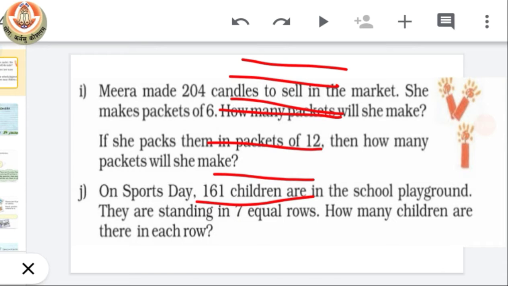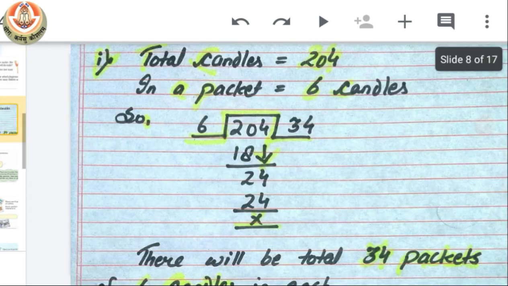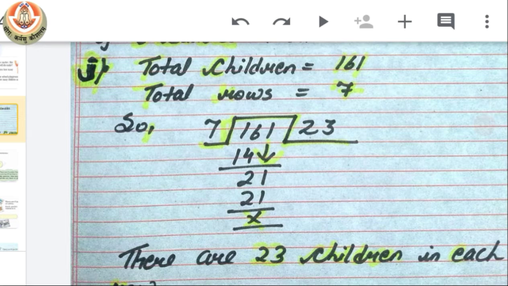Okay. Now how many children are there in each row? We have to answer it. So this is the question for direct division. So what will we do? Let's see its solution. Children are 161 and total rows are 7. So we have to divide 161 by 7.